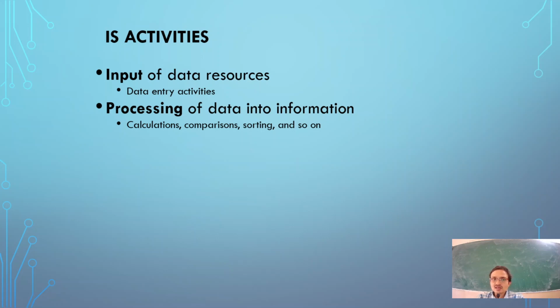If you consider any system, input, processing, output is always there. So here also in information system, we have to enter the data, and that data should be processed. Processing means some calculations may occur, or some comparison type or true or false type of results may be required.